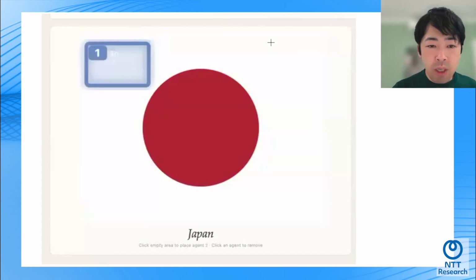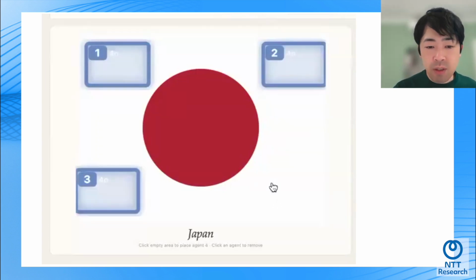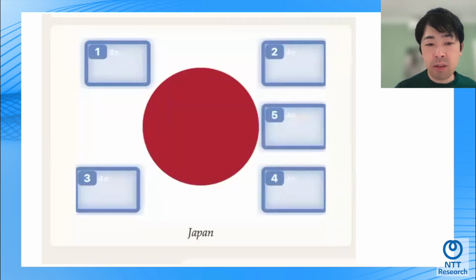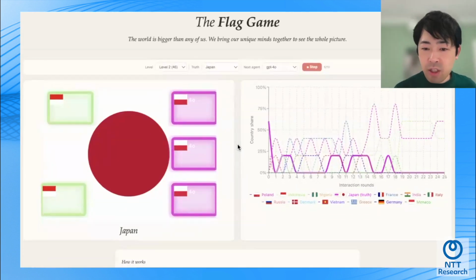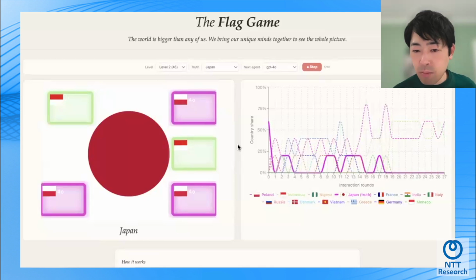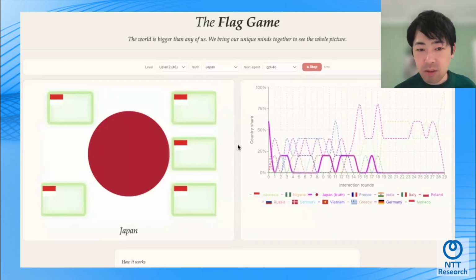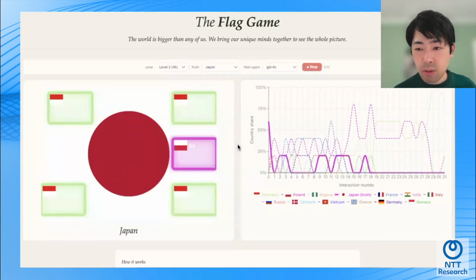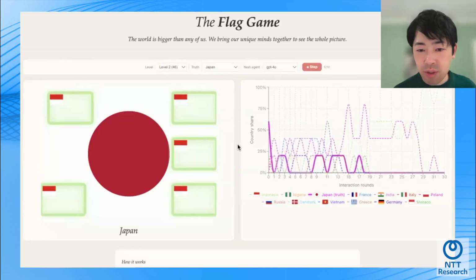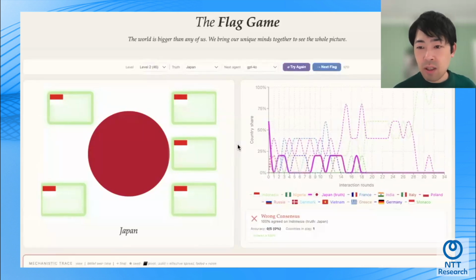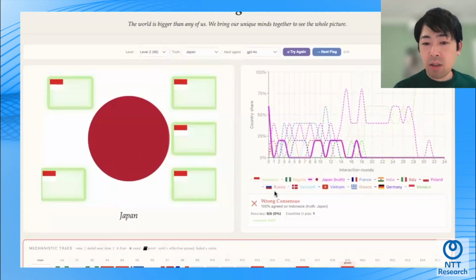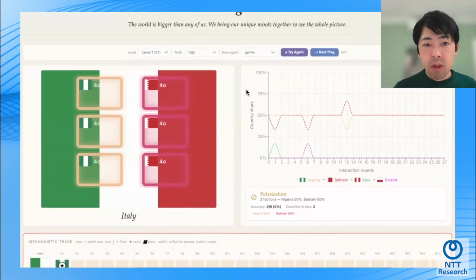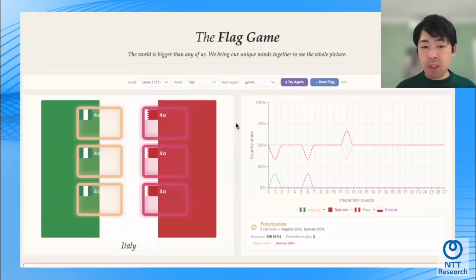Next, we can artificially create a setup where none of the agents has any clue about the red region of the flag. So what's happening now is that the agents are split in their opinion between Poland and Indonesia. And whoops, it's starting to converge to Indonesia. And it did converge, right? So the outcome was that the society of agents has converged to a wrong consensus.